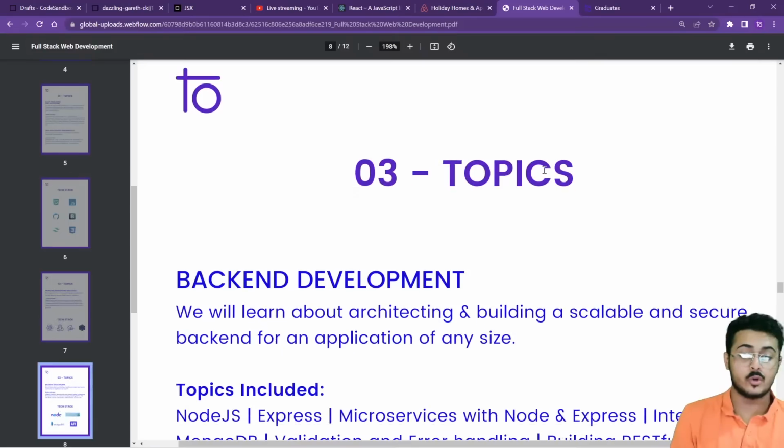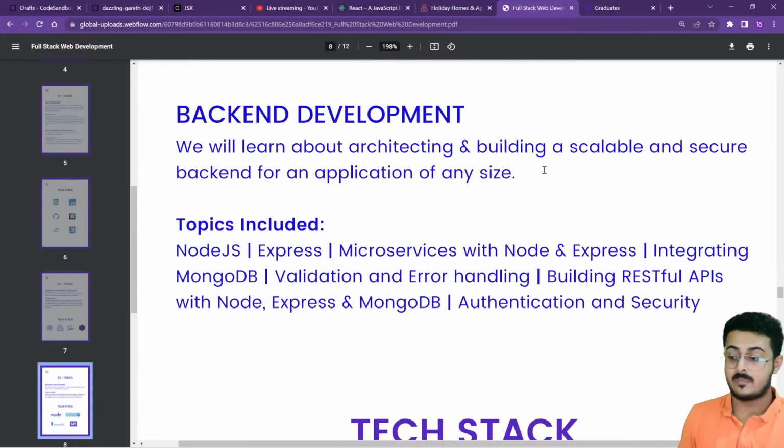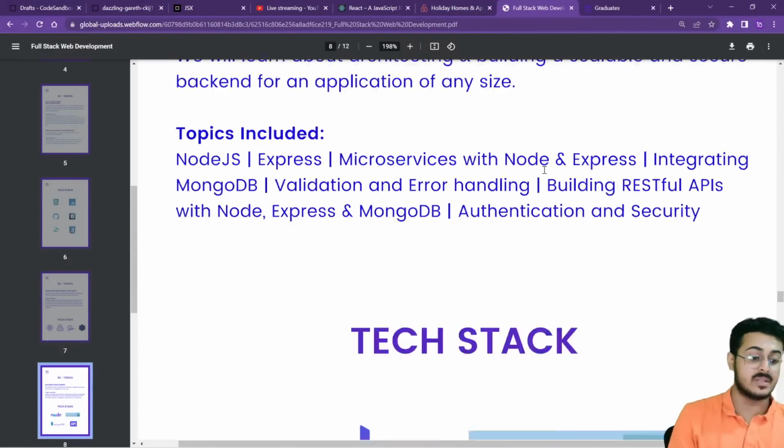Then you have to move on to back-end web development. In back-end web development, take up Node.js, Express, microservices using Node.js and Express. This is something that many people leave out. You have to study microservices with Node and Express right over there. Integrating MongoDB, validation and error handling, building RESTful APIs with Node.js, Express and MongoDB, authentication and security. All this you have to study in back-end web development.